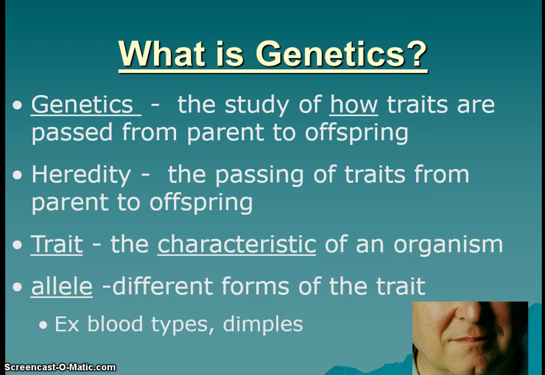So traits we might look at would be blood types or dimples, and you can have different forms of blood types, and you can have different forms of dimples. So those are the different alleles of those traits.